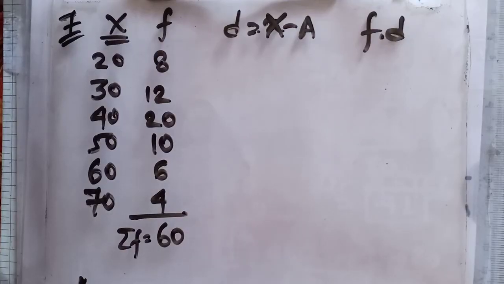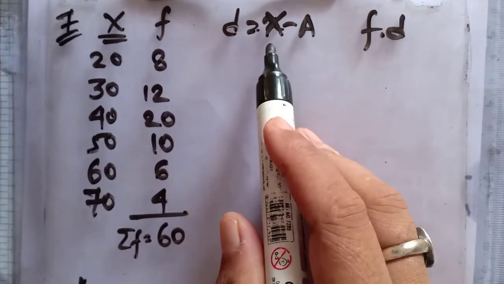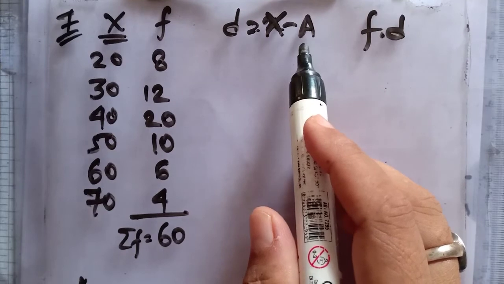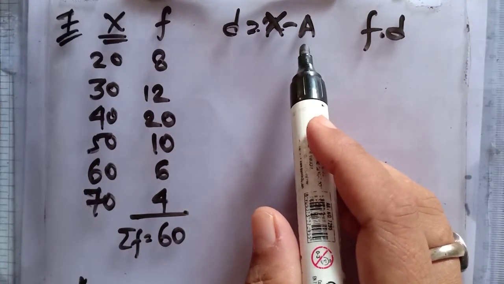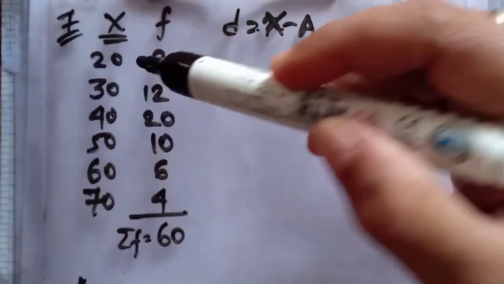Next, we do the same sum with the help of the shortcut method as asked in the question. In the shortcut method, we find d by the formula x minus a. Therefore, we have to consider an assumed mean. Now, look at the values of x carefully.